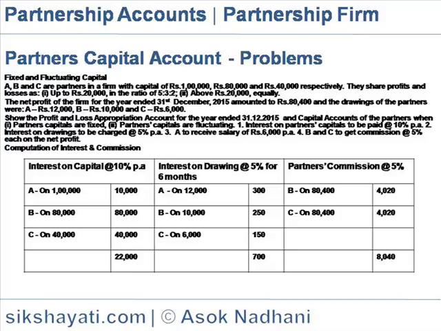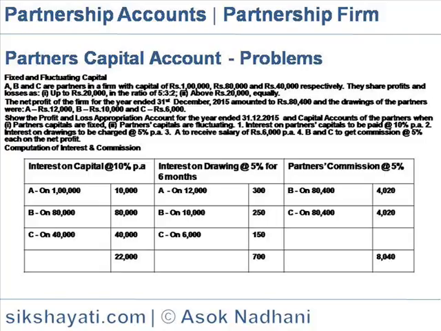The net profit of the firm for the year ended 31st December 2015 amounted to rupees 80,400, and the drawings of the partners were A rupees 12,000, B rupees 10,000 and C rupees 6,000. So prepare the profit and loss appropriation account for the year and the capital accounts of the partners when partners' capital accounts are fixed and when partners' capital accounts are fluctuating.